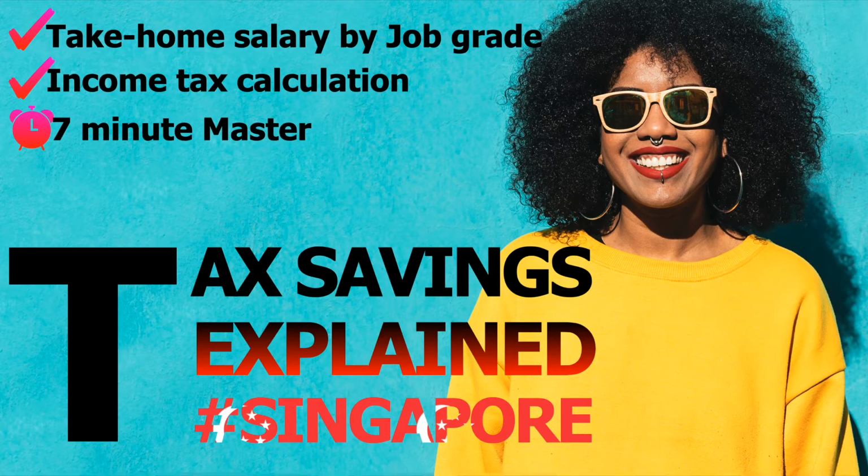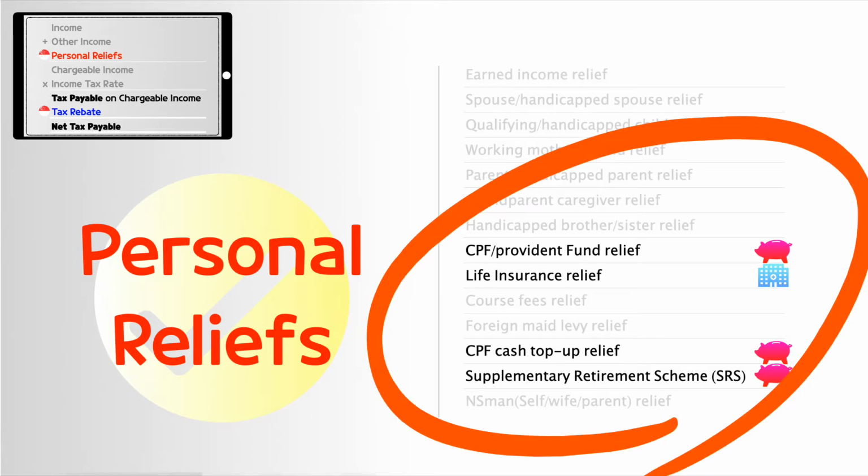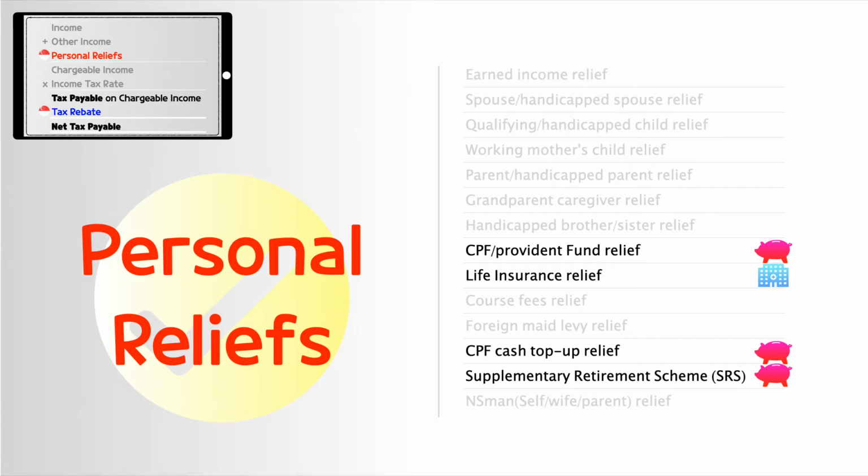From now on, I will show you how you can optimize your income tax. As just mentioned, there are essentially only 3 items for tax planning, which are CPF, life insurance, and SRS. If you are a citizen or permanent resident, you can receive income deductions for CPF payments and top-ups. Considering the defined interest rate of CPF and its tax benefit, the top-up is a must to do.